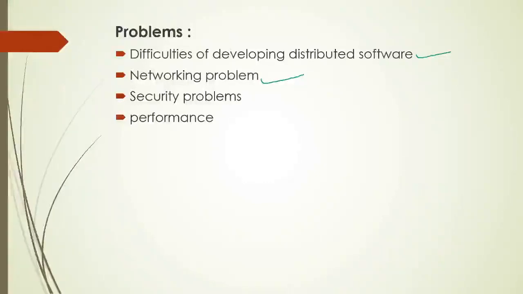Security problems. Security problems arise, taking the example of the internet, because so many devices, systems and users use the internet and share data, and unauthorized persons can track all this and access the data. Next is performance. Multiple users are using the network and multiple computers are connected, so sometimes it affects performance and makes the processing slow. So these are the problems which arise with the distributed operating system.